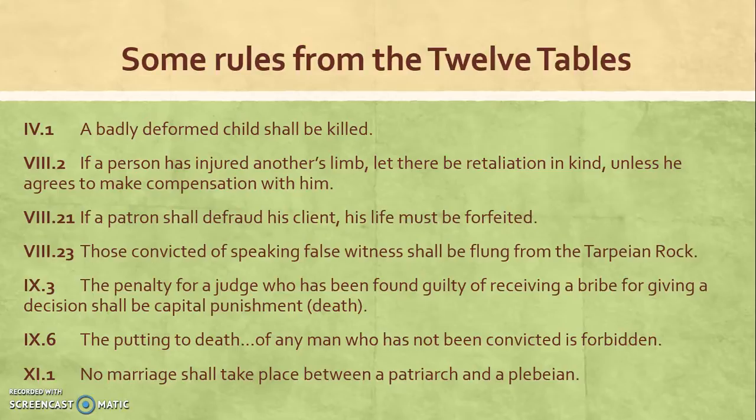Those convicted of speaking false witness shall be flung from the Tarpeian rock. False witness means lying. The penalty for a judge who has been found guilty of receiving a bribe for giving a decision shall be capital punishment. That means death. The putting to death of any man who has not been convicted is forbidden. So this means that someone cannot be punished without going through a trial.